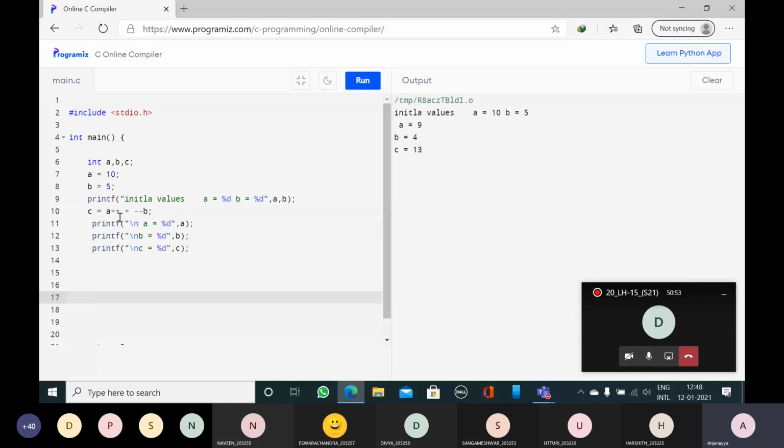So here the recent value of A is 10. Here after decrement B is 4. So 10 plus 4 is 14. So C is equal to 14. A will be 11 and B is equal to 4.